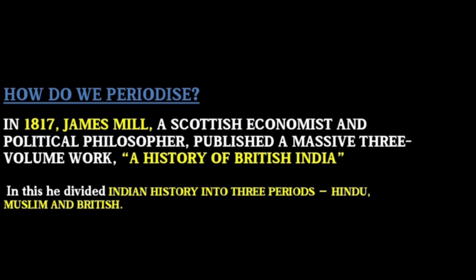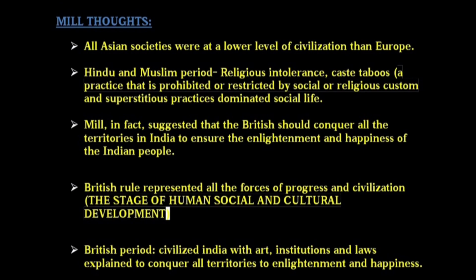In this, he divided Indian history into 3 periods: Hindu, Muslim and British. So we are going to see some thoughts which were being told by James Mill. So he considered all the Asian societies were at a lower level of civilization than Europe. Before the British came to India, it was Hindu and Muslim people who were ruling our Indian country.